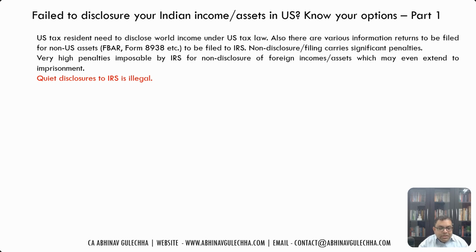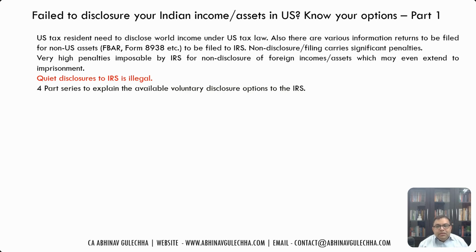That means from this year onwards, I will start disclosing without telling the IRS that I have made a mistake in not disclosing these incomes in the prior years. Because if the IRS discovers that you have made a fresh disclosure of an asset which you have not disclosed in the prior years, and they come to find out that you were having these assets earlier in prior years also, heavy penalties can be imposed on you.